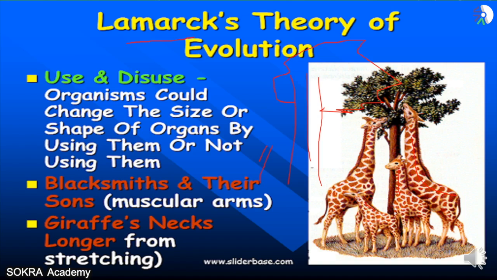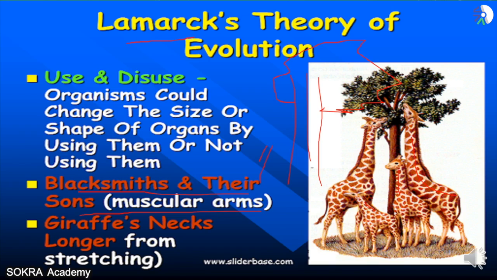He gave an example of a blacksmith. He said blacksmiths make various instruments out of iron and steel. If you go to a blacksmith and study their arms, their muscles are very strong. Why? Because day in and day out they are using a hammer, because of which their muscles become very strong.